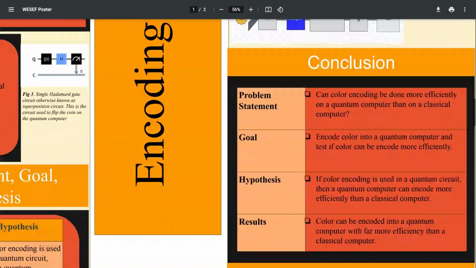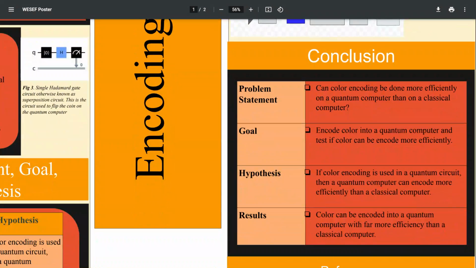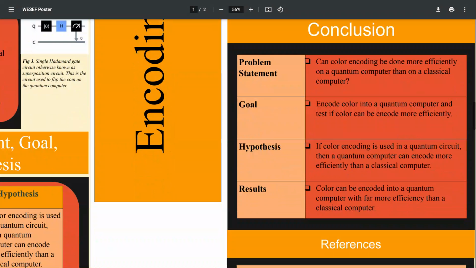In conclusion, my problem was, can color encoding be done more efficiently on a quantum computer than on a classical computer? And my goal was to encode color in a quantum computer and test if color can be encoded more efficiently. I believe if color encoding is used in a quantum circuit, then a quantum computer can encode more efficiently than a classical computer. In conclusion, color can be encoded into a quantum computer with far more efficiency than a classical computer.